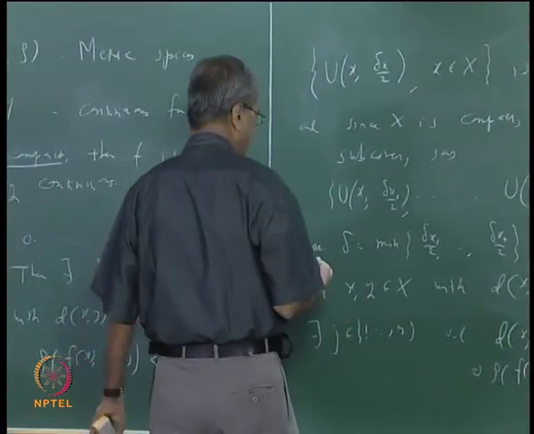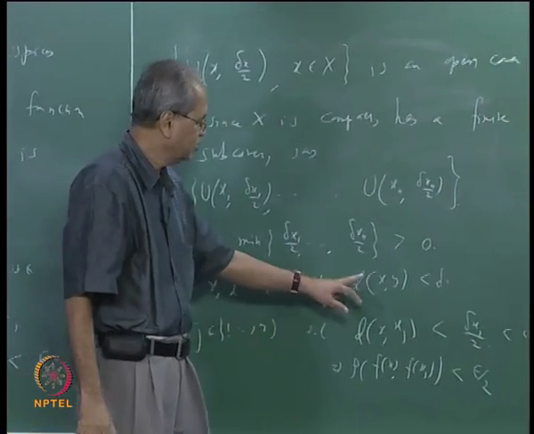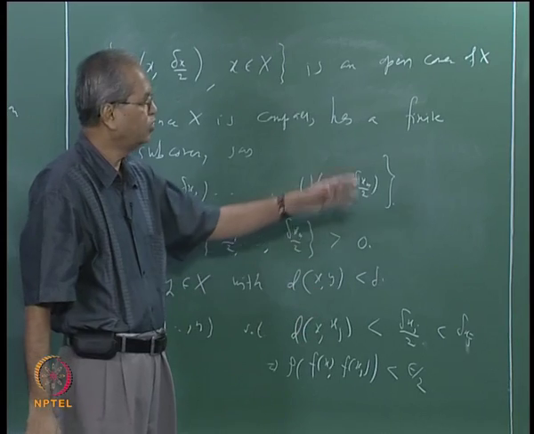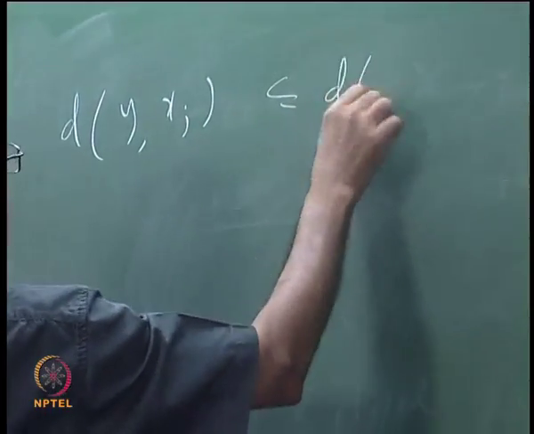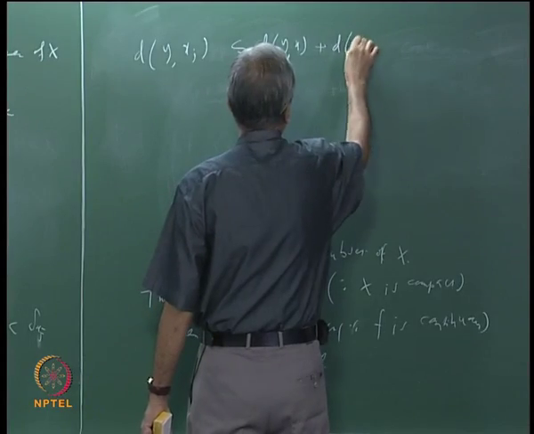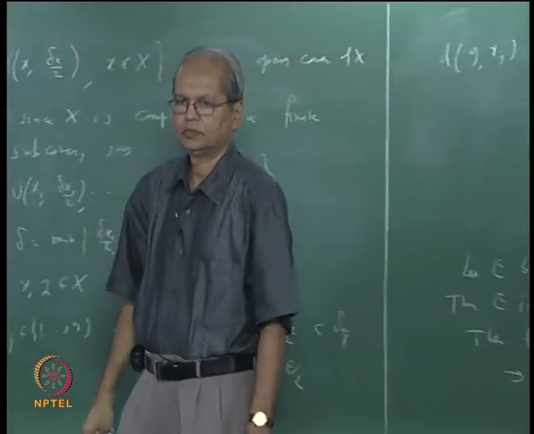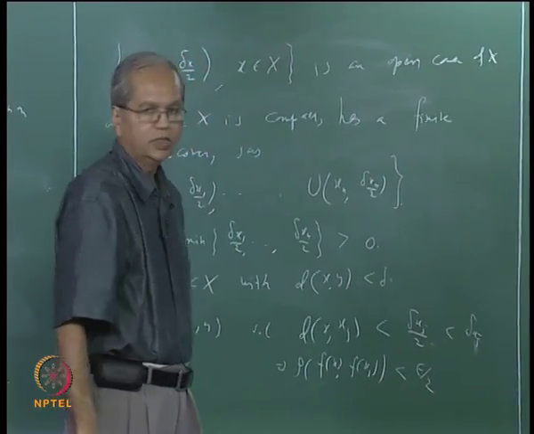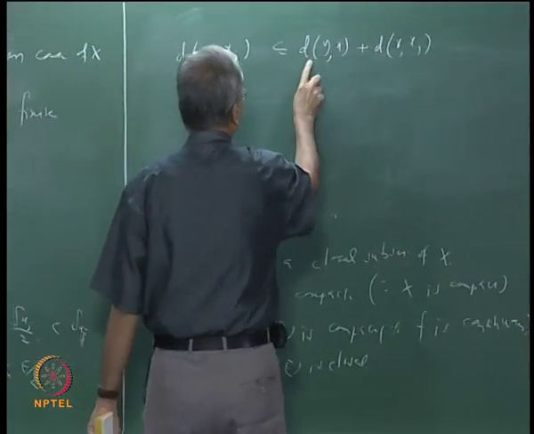Obvious thing to do here is that since we know something about distance between x and xj, and we know something about distance between x and y, and we want to know distance between y and xj, just use triangle inequality, okay. So this is less than or equal to distance between y and x plus distance between x and xj, okay. Alright, what do we know about this distance between y and x?